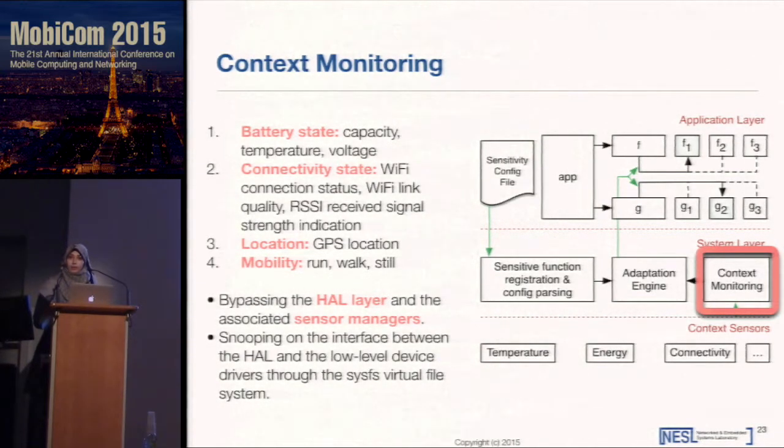The developer can provide the longitude and the latitude he wants for the GPS. And we seeded our context monitoring module with previous work that has been done for mobility inference, such as running, walking, and standing still. So in order to reduce the overhead of context monitoring, we need to bypass the hardware abstraction layer, the HAL layer, and the associated sensor managers.